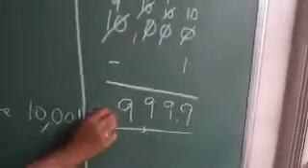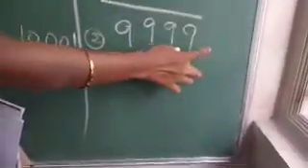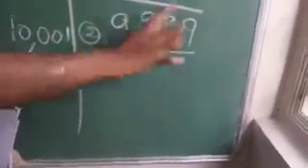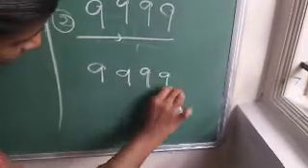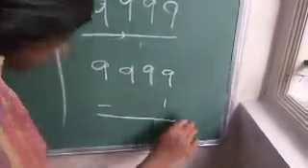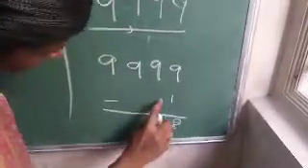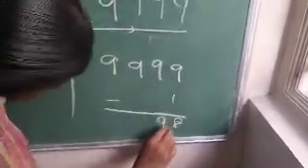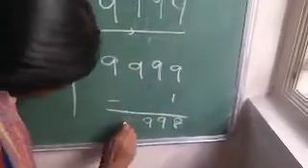So this is the second number. Now you have to find one more number. For this you simply subtract 1 from 9999. What will you get? 9999 minus 1. When you subtract 1 from 9 you will get 8. Here there is no number, so you simply put 9, and here also there is no number, so you put 9 and 9.